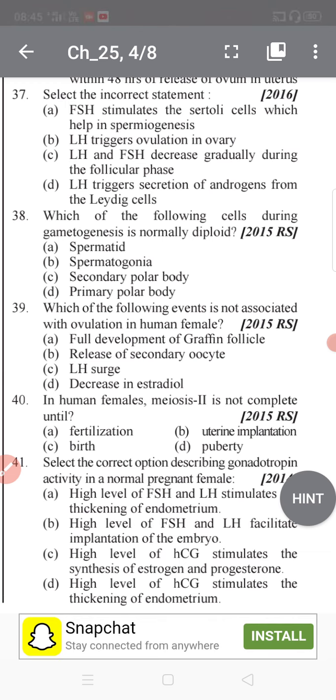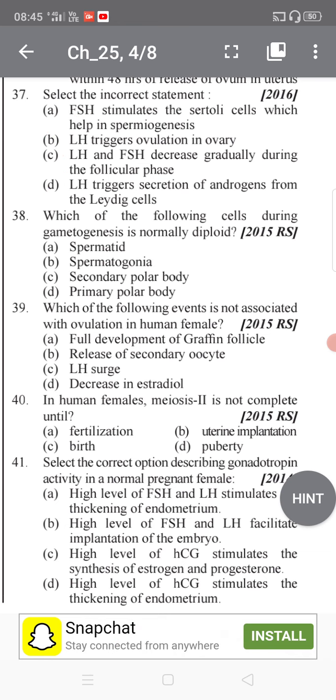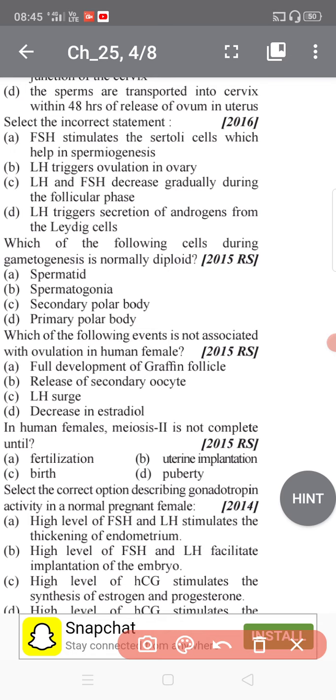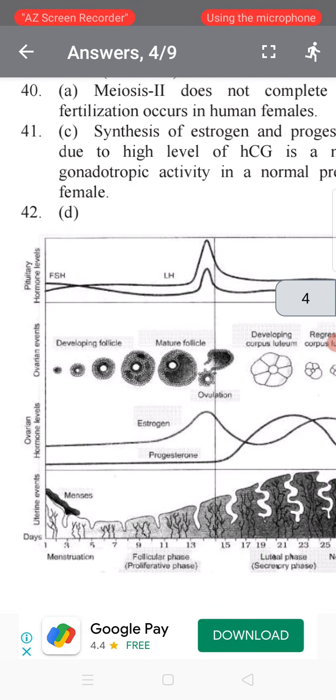Question 37. Select the incorrect option. FSH stimulates the Sertoli cells, which helps in spermiogenesis. LH triggers ovulation in the ovary. LH and FSH decrease gradually during the follicular phase, and LH triggers the secretion of androgen from the Leydig cells. So the best answer here is that LH and FSH decrease gradually during the follicular phase. Okay, students, you can see here.